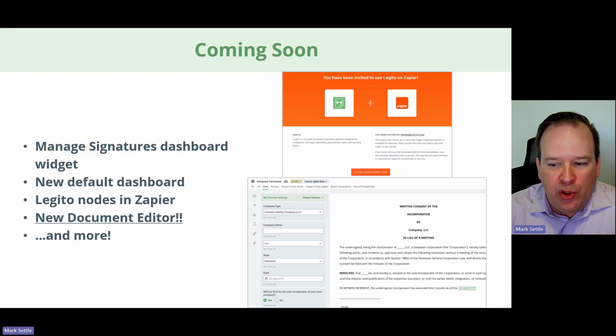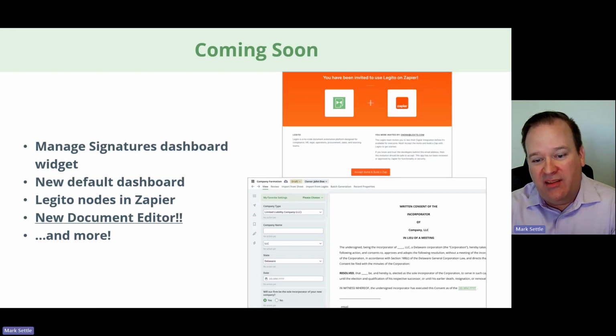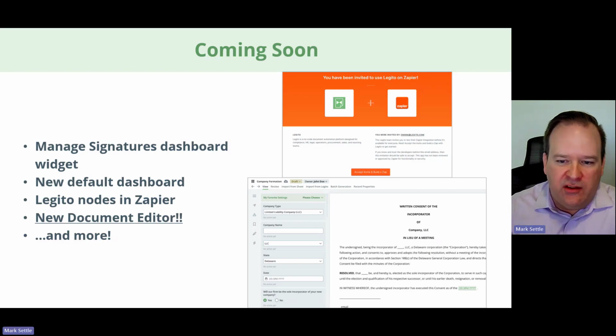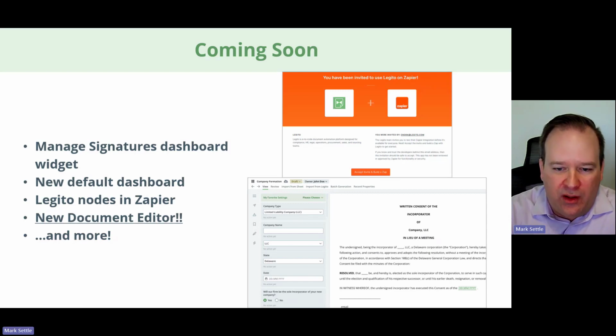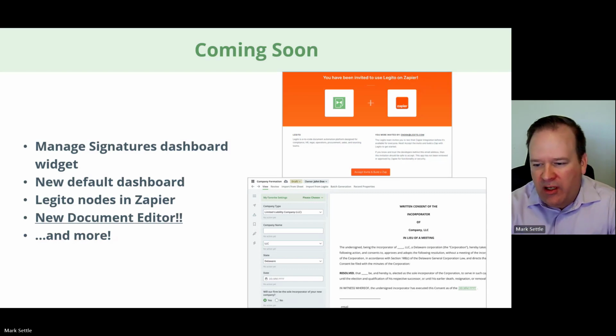And then lastly, there are going to be some nice new features added about how you might be able to display and input your fields, whether it's in the way that you see it today in Legito, where the fields are in line with the document content, a separate input form, or like you see in the screenshot, I may even have an input form that's kind of automatically pulled to the left while I'm seeing my document content on the right. So some great new things coming in the new year with this new document editor from Legito that are very exciting.